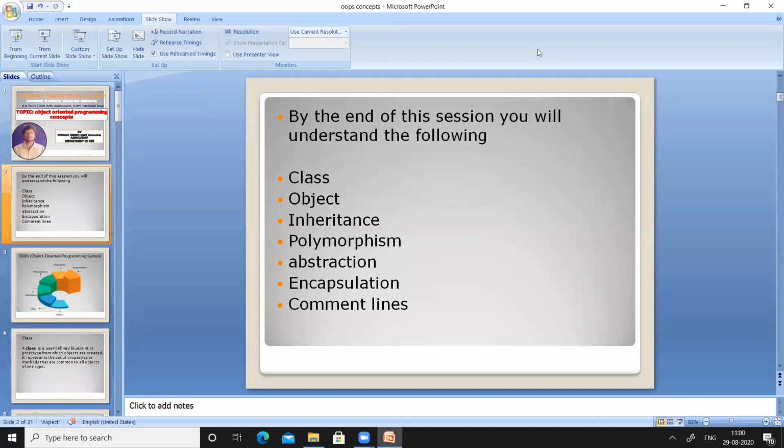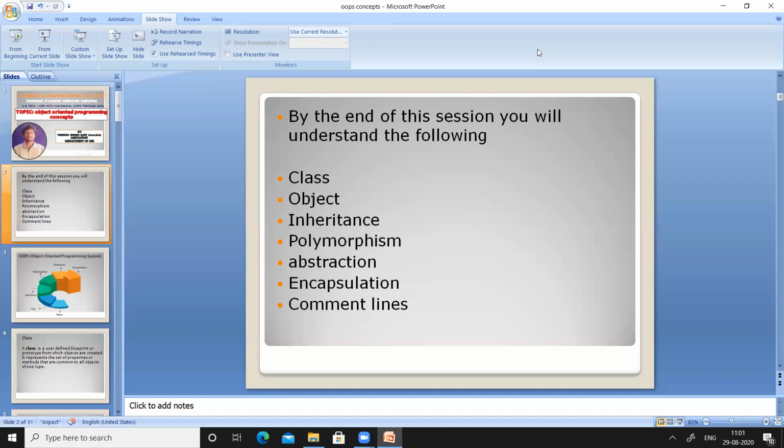At the same time, I want to explain what is an object in Java and how objects can be created in Java, and what are the different uses of objects in Java. And after the completion of classes and objects, I'm going to discuss inheritance, the definition of inheritance, and the types of inheritance.